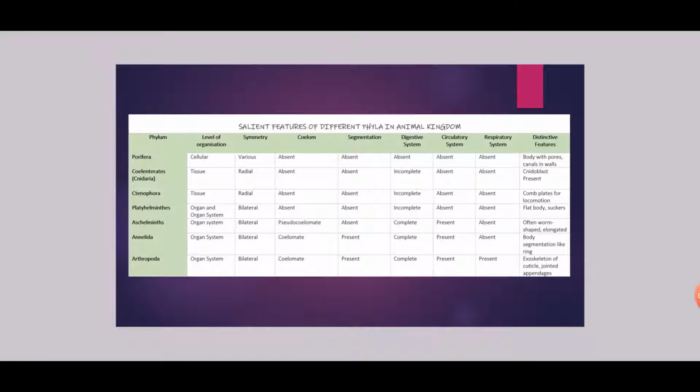Hey guys, today in this video I will show you the easy way to remember the whole animal kingdom with this chart. So let's begin. First of all, phylum Porifera.